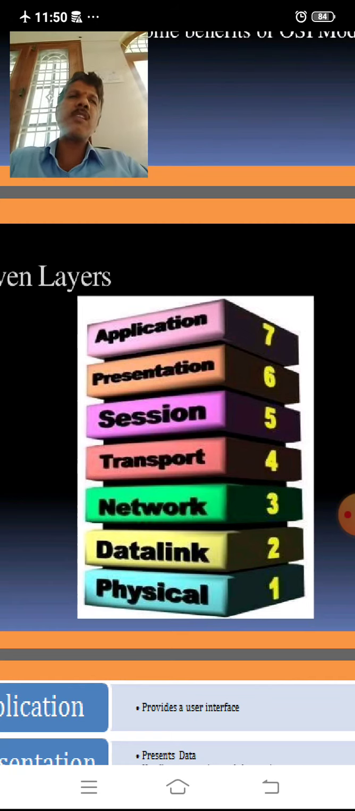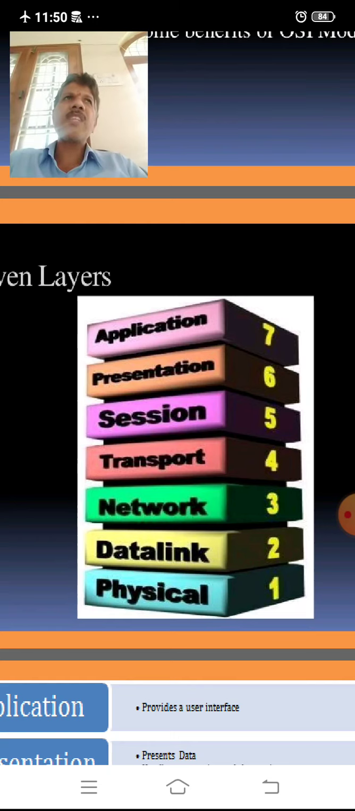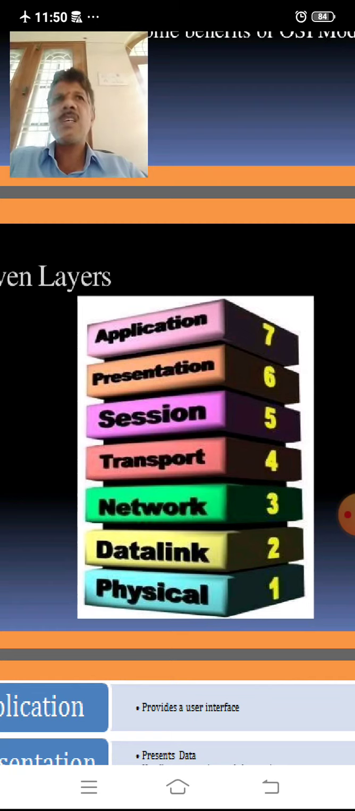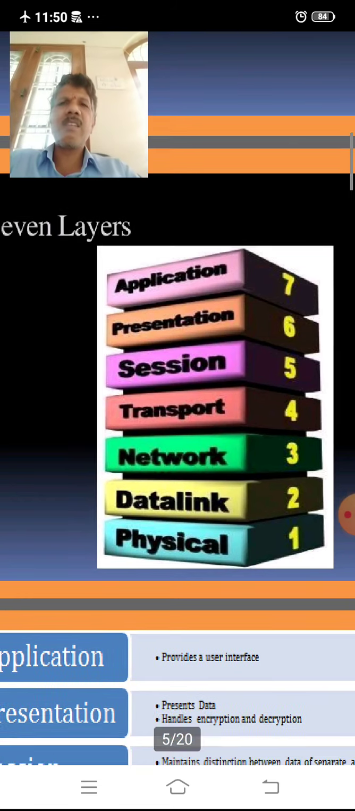Here the OSI model is for establishing a network, or nothing but establishing an internet. So what it is doing means the data is moving from source to destination, and in that moving it is converted into different forms. Such forms move through these 7 layers. So each and every layer has to be discussed here.